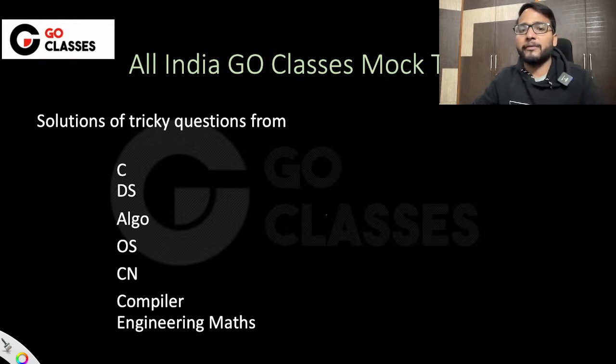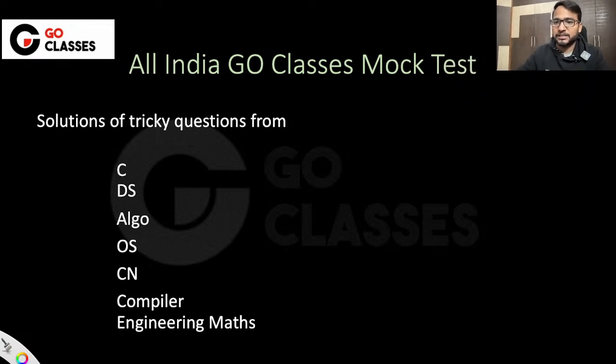But at the same time, I would like to know your feedback on how you felt when you attempted C programming questions and data structures questions. Did you feel that these questions were too tricky, or as per the GATE level? Let me quickly know.